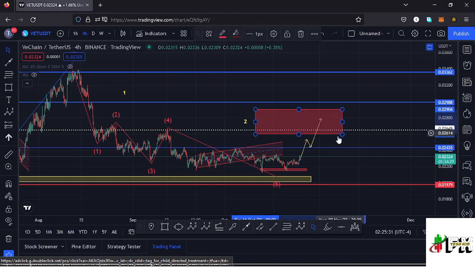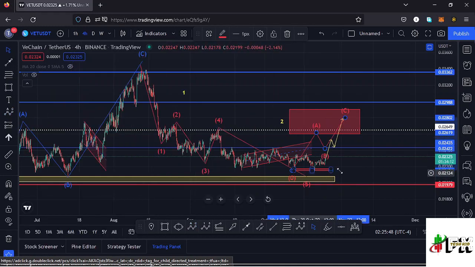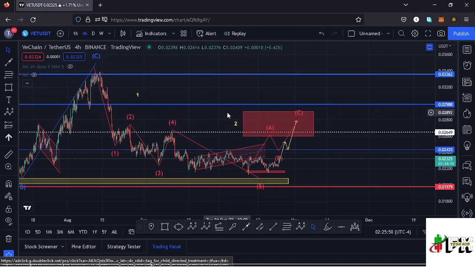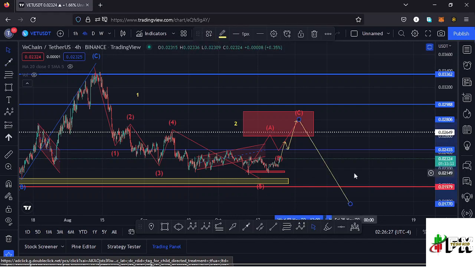In that movement, because it's a corrective wave, I will also expect to see an ABC corrective movement play out maybe on the lower time frames. I would expect such a movement on the lower time frames to get us into that target area. And once we maximize the formation of a higher Elliott wave count 2, then we can expect a movement to the lower side in the formation of a higher Elliott wave count 3, and that means that the low for Vechain might not yet be in, and in the formation of a wave 3 to the lower side we might be getting a new low here on the Vechain chart.